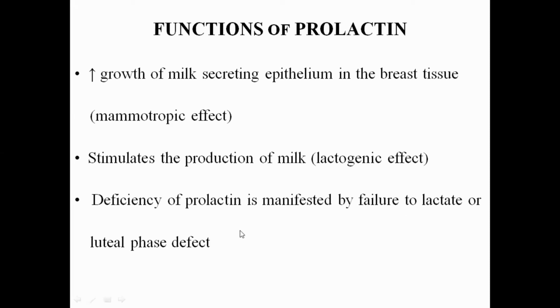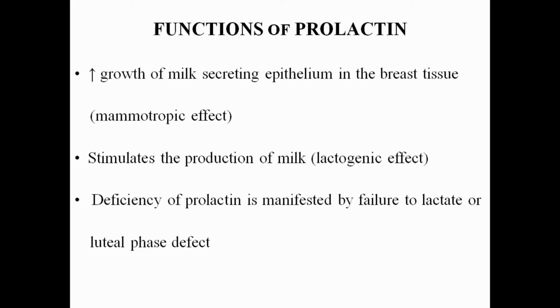What is the luteal phase defect? You will discuss the luteal phase defect in detail in the reproductive system. Actually, the luteal phase is one of the stages of the menstrual cycle that occurs after ovulation and before the initiation of menstruation. The deficiency of prolactin is manifested by the failure to lactate or the luteal phase defect.